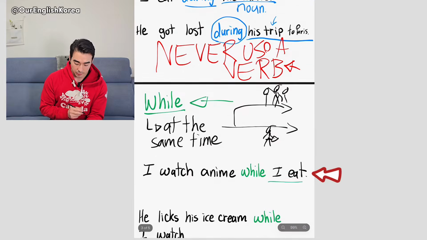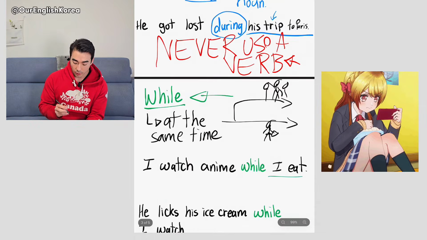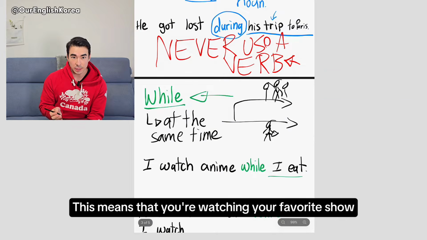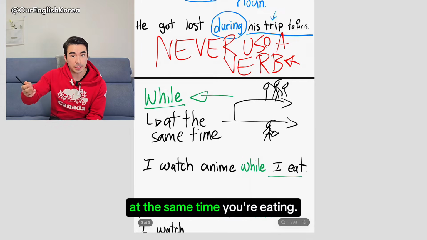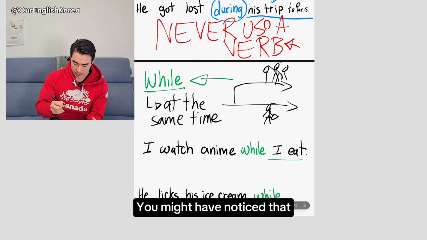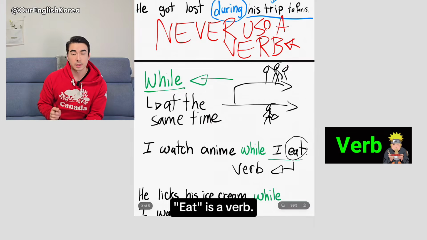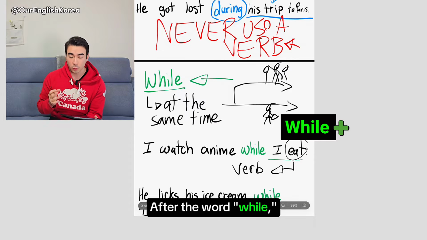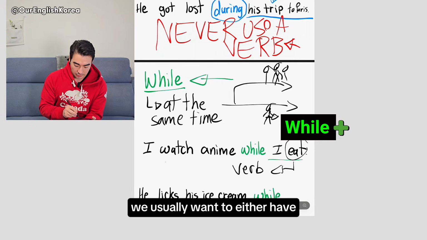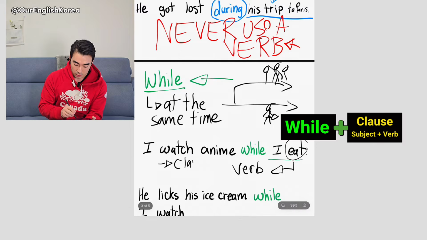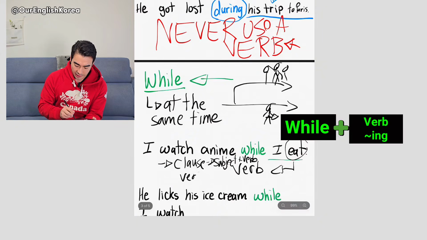If you look at this example, I watch anime while I eat. This means that you're watching your favorite show at the same time you're eating. Now, you might have noticed that I eat is a verb. After the word while, we usually want to either have a clause, which has a subject and verb, or maybe a verb with ing, a gerund, right?